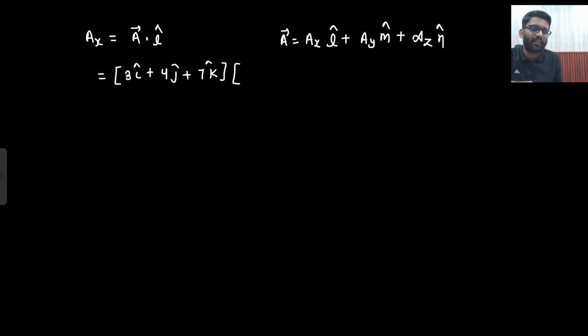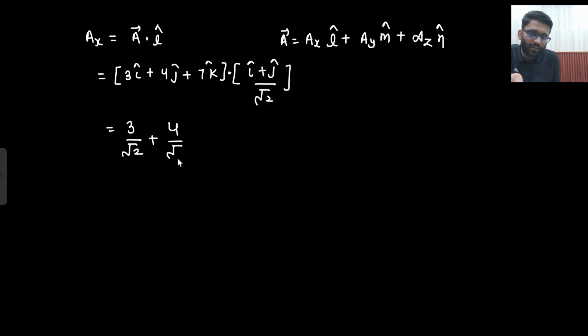And what is your L vector? L vector is defined as i cap plus j cap by root 2. Can you do the dot product? Yes. I will be multiplied with i only. So 3 into 1 by root 2, 3 by root 2, plus j will be multiplied with j only, 4 by root 2. K will be multiplied with k only, there is no k. So 0.